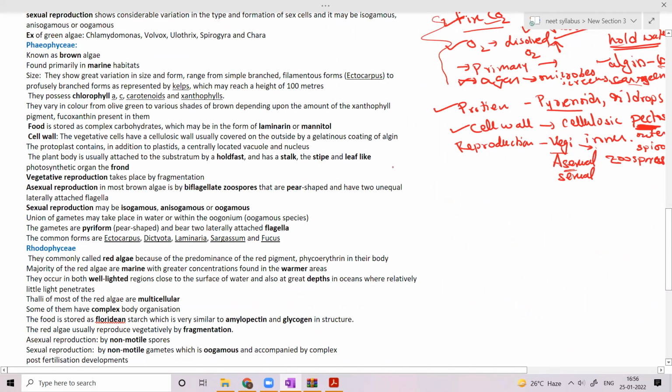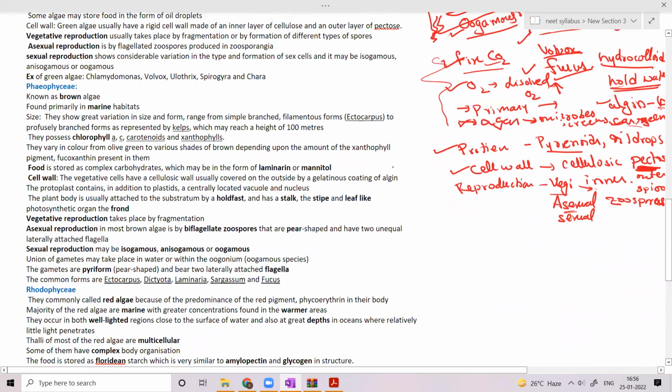And what is the mode of sexual reproduction? Sexual reproduction shows considerable variation in type and formation of sex cells, and that may be isogamous, anisogamous, and oogamous.